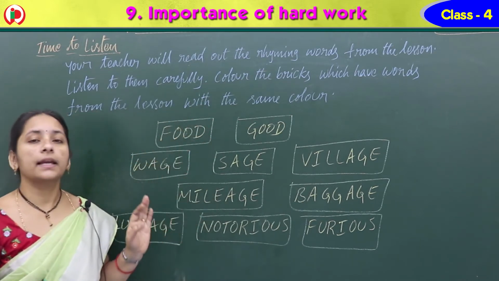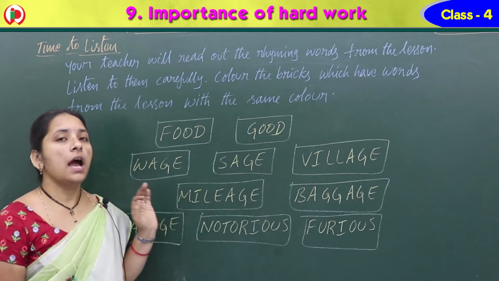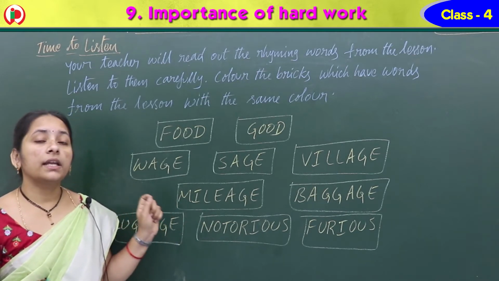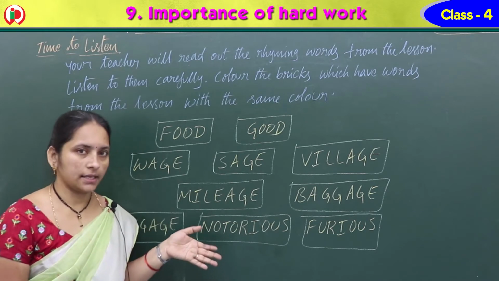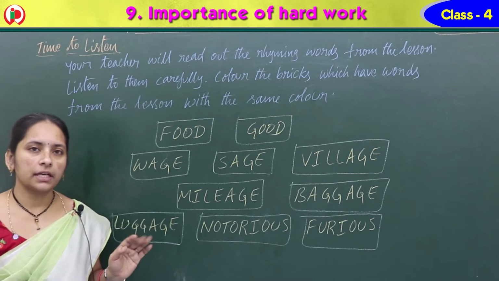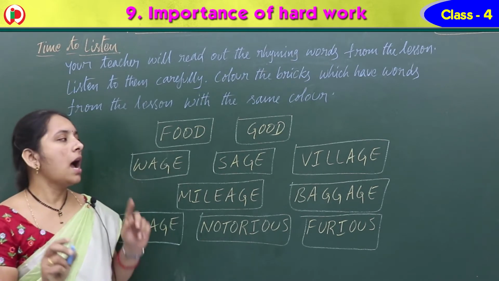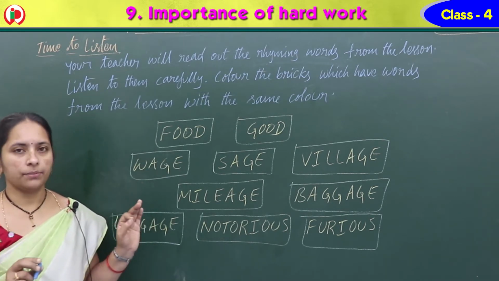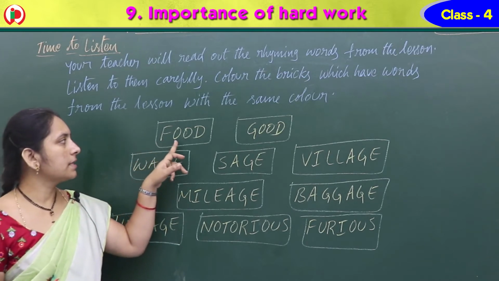And now you should tell me whatever words we have in the lesson, and all those words you should give the same color. Don't take different colors, take only one color. Okay, ma?